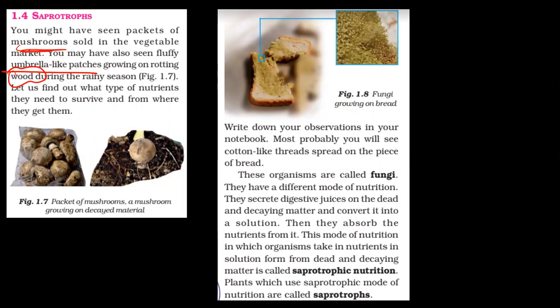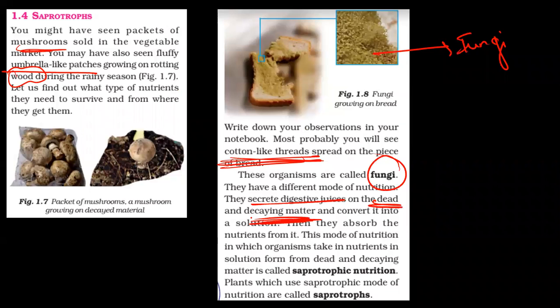You will see these thread-like structures. This is actually fungi or fungus. These organisms, they are cotton-like threads, greenish, brownish color. Now, they have a different mode. Now, they secrete digestive juices on the dead and decaying matter. They are not scavengers. Scavengers and saprotrophic nutrition is different. So, saprotrophs, they release certain juices on dead and decaying matter. They convert it into a solution.